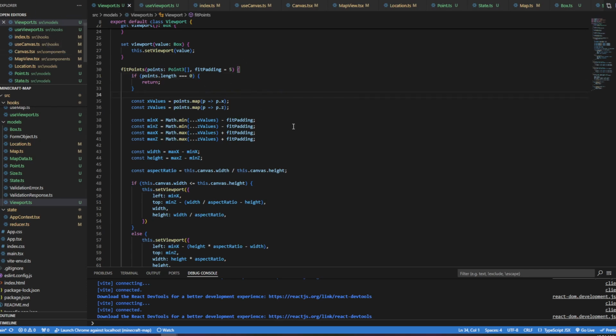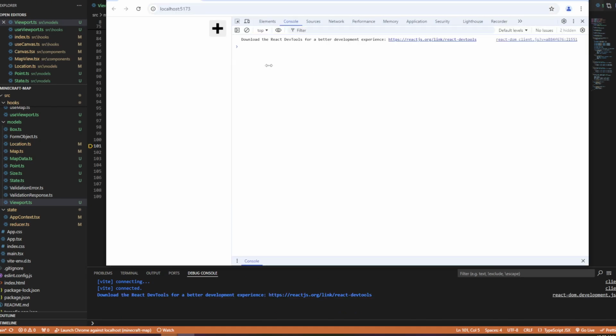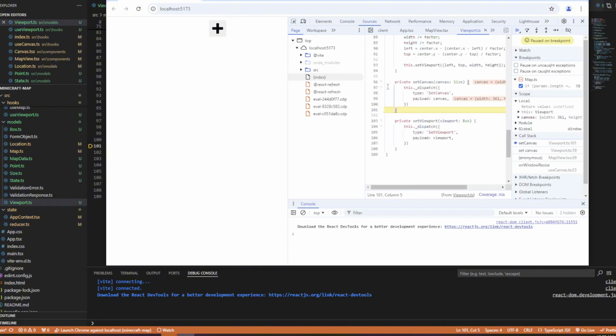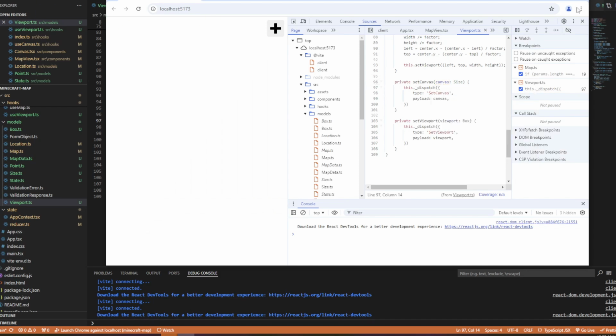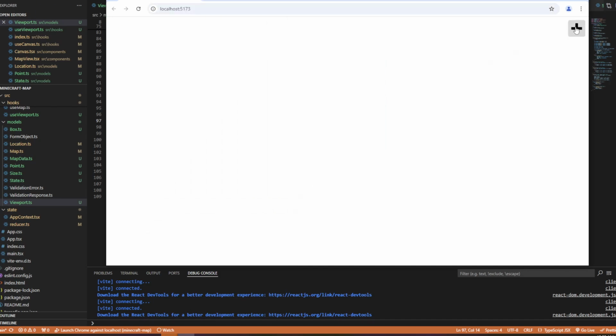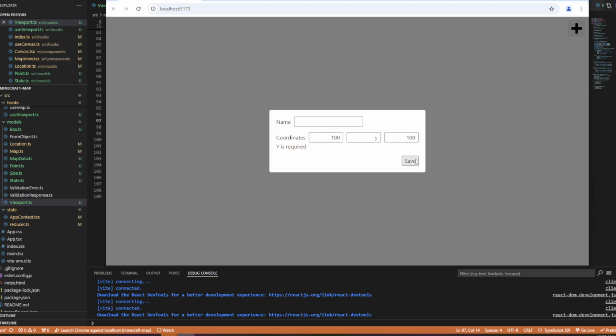So if I go ahead and spin that up again and go to here, I don't need that breakpoint there. I'm going to put that back here. And yeah, now that looks more likely. That looks more like it. So if I do F8, that's going to call it twice. All right. So is this going to work? If I do 100 and 100, save.